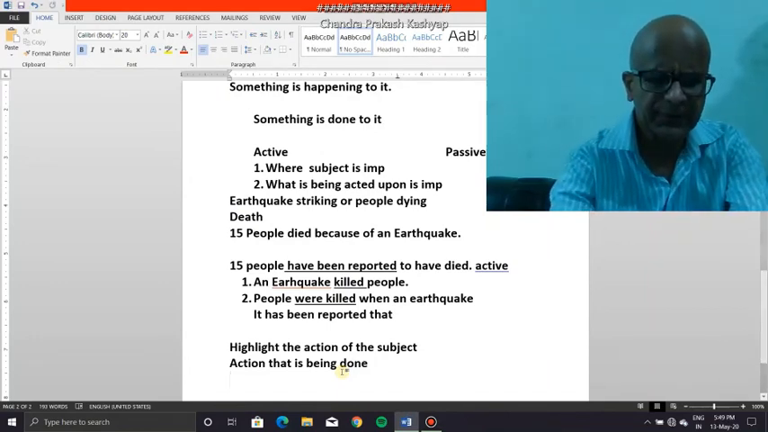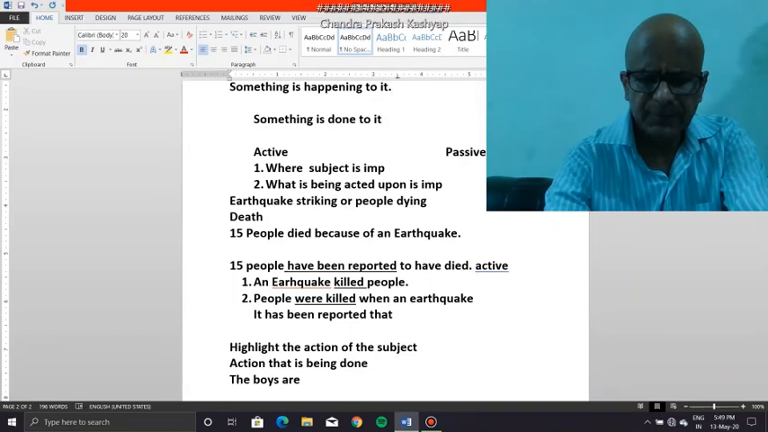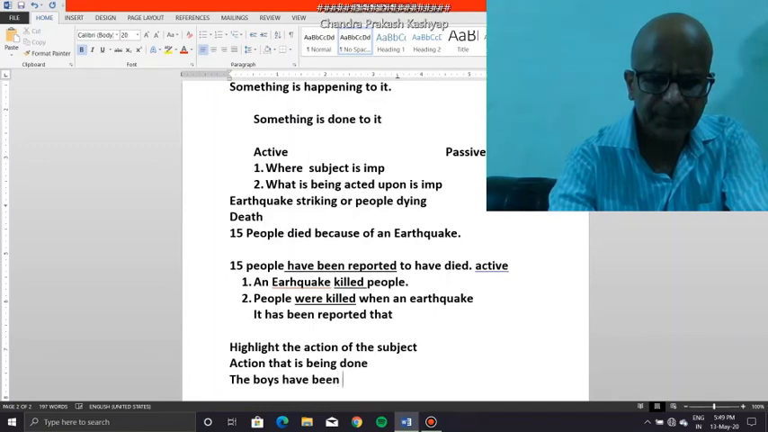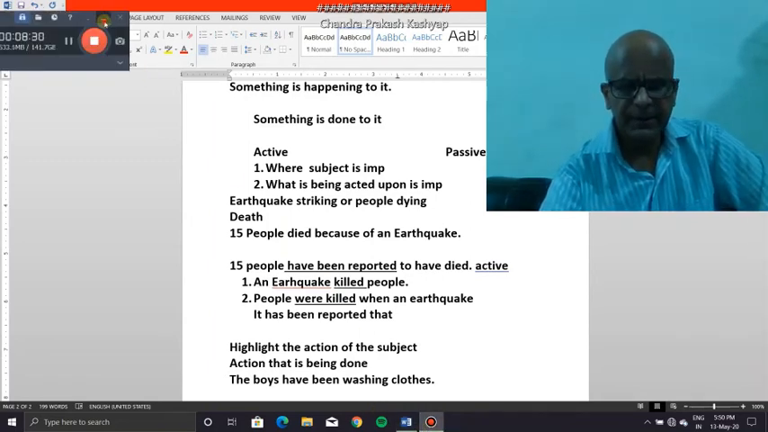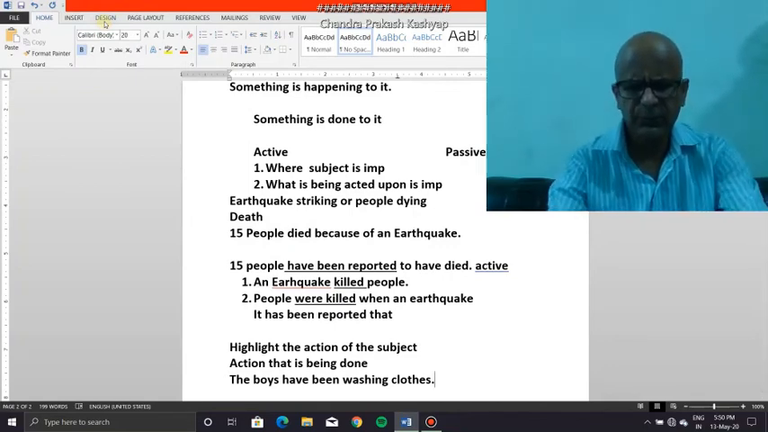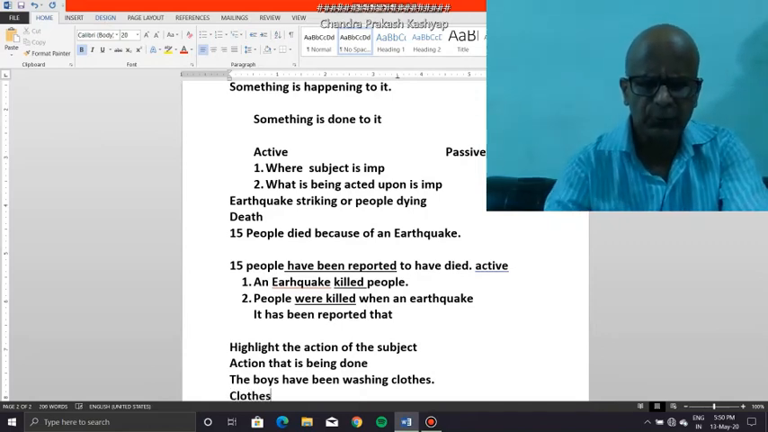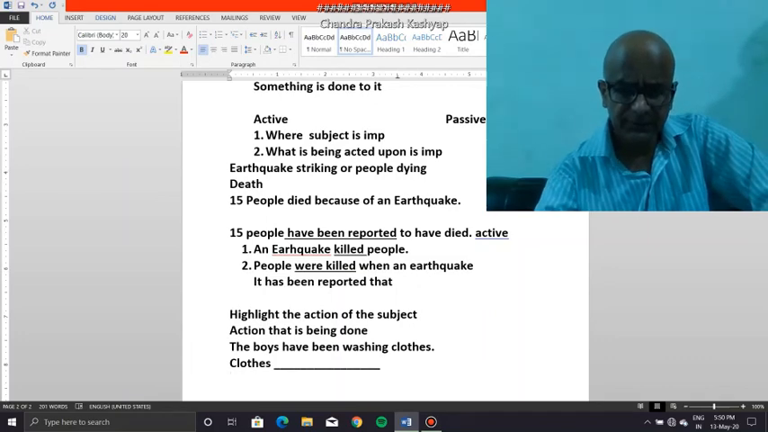It's not possible. For example, if I say the boys have been washing clothes, I cannot rewrite this sentence by saying clothes... You will not be able to rewrite the same sentence beginning with clothes. You will not be able to do that. It won't make any sense. Even if it makes sense, you will have distorted the form of the verb.